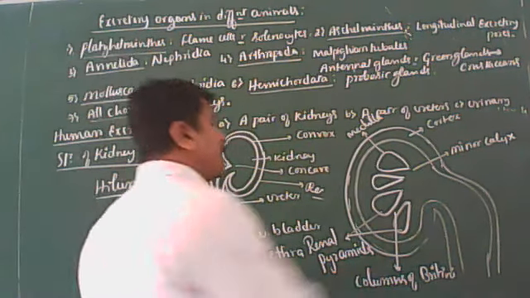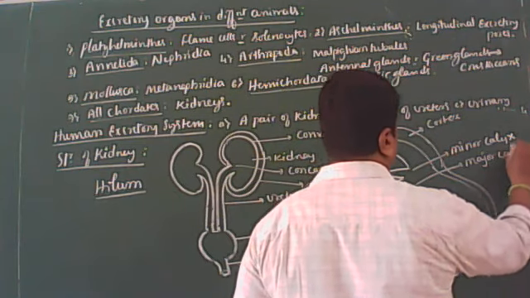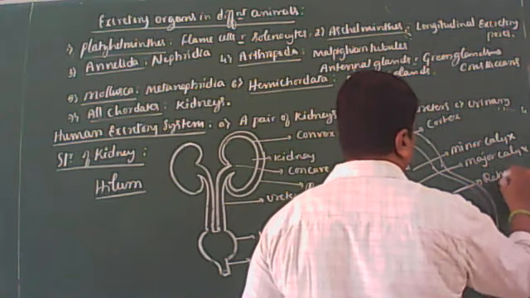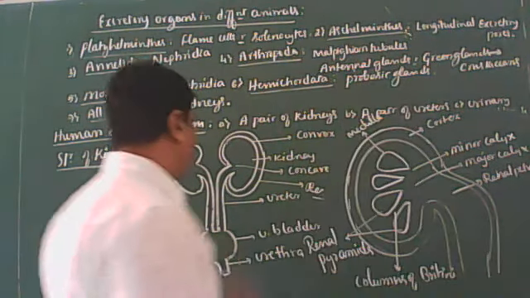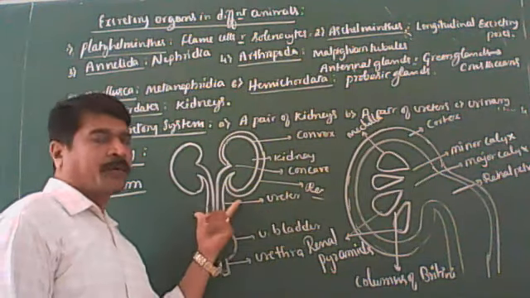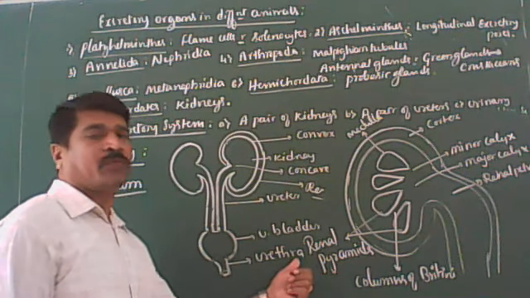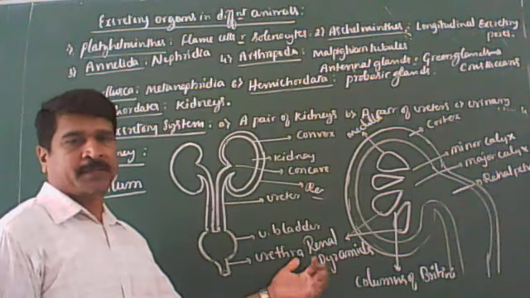Later, many minor calyces join together to form a major calyx. This major calyx opens into the renal pelvis. From the renal pelvis, a long narrow muscular tube called the ureter arises. They run downward and open into the urinary bladder, which in turn opens out by means of the urethra. I think it is very clear for you.